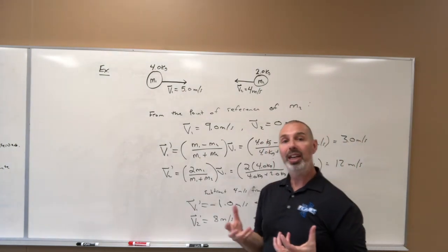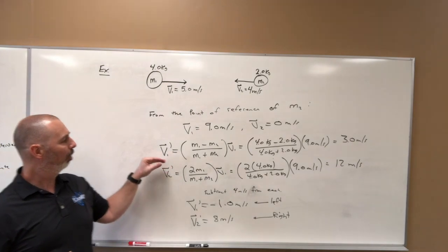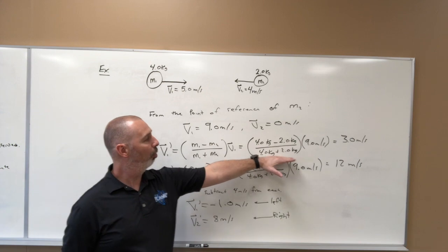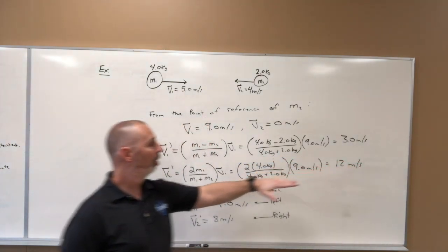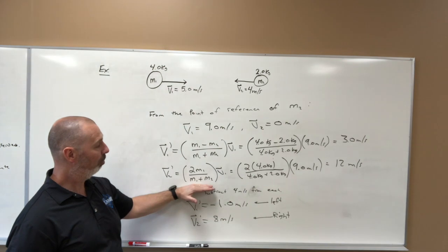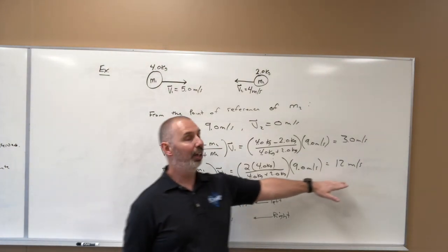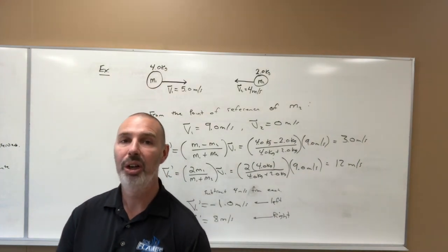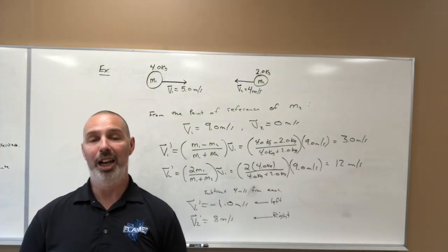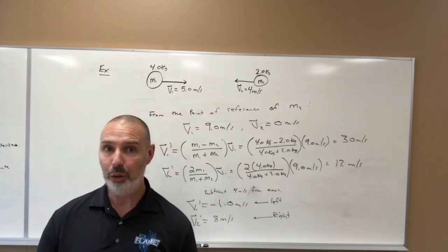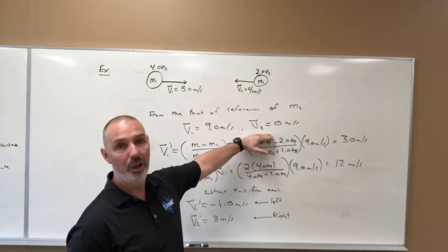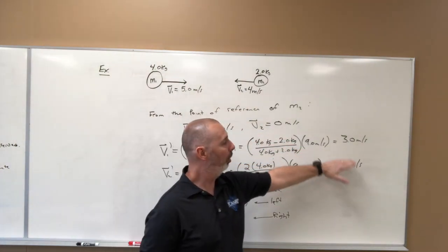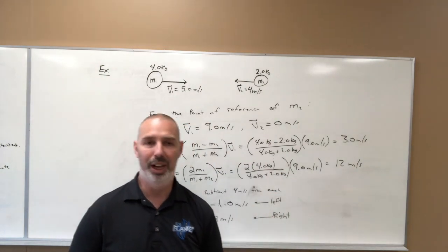Once we do that, we can now use the formulas. All right, so now I can plug in my formulas. I have an M1 prime formula written out here, filled in the formula, and I get 3 meters per second. Do the same thing for V2 prime, formula, fill in the formula, get 12 meters per second. Now, what we have to remember is those are the velocities from the point of reference of M2, okay? They're not the actual final velocities, just like 9 and 0 weren't the actual velocities of the objects, 5 and 4 were. Here we have again 3 and 12 from the reference point of M2.